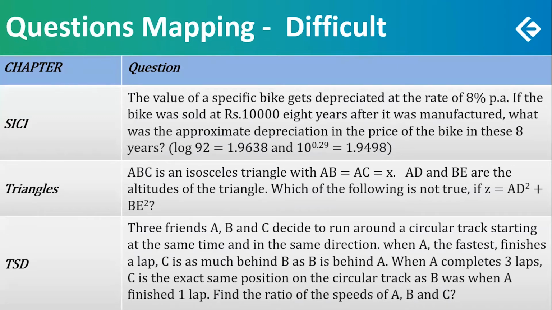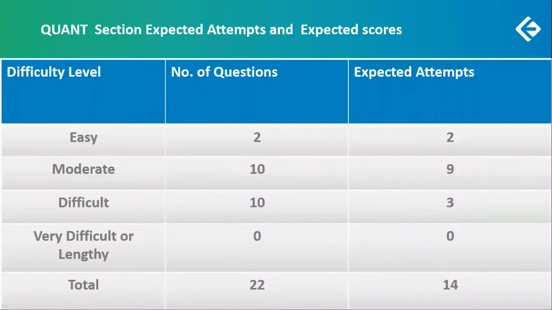So looking at these questions, we see that there are 2 easy ones which were not to be missed. Out of the 10 moderate, 1 moderate could have been skipped. And out of the 10 difficult, 3 difficult ones should have been done for a 98 percentile. For a 98 percentile out of the 22, 14 questions should have been attempted: the 2 easy ones, missing out 1 moderate, and doing 3 difficult ones. That makes it a total of 14.